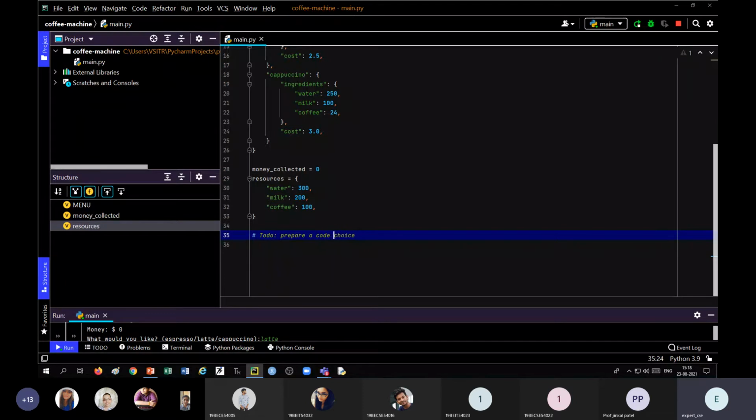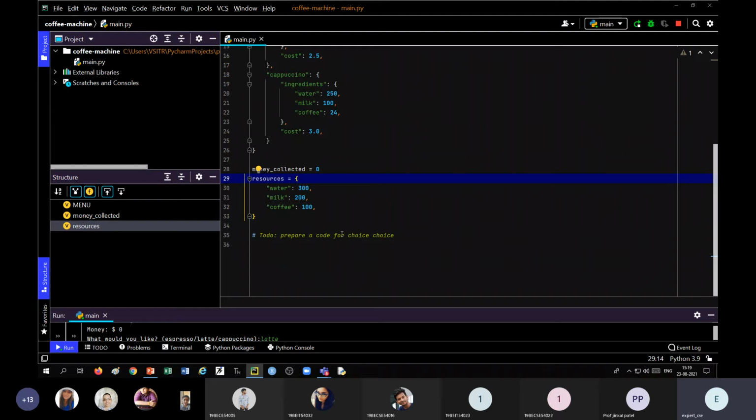Code for user choice. So we write smaller steps using a to-do list, and then we write code accordingly.